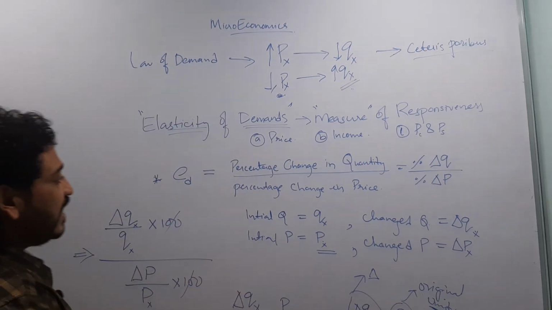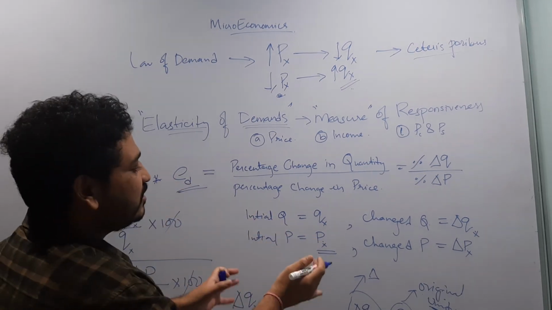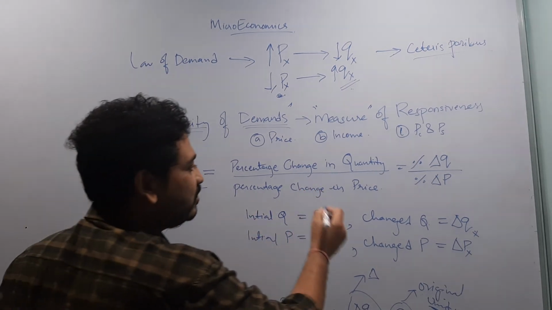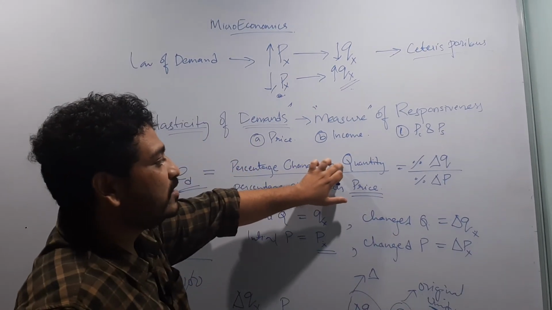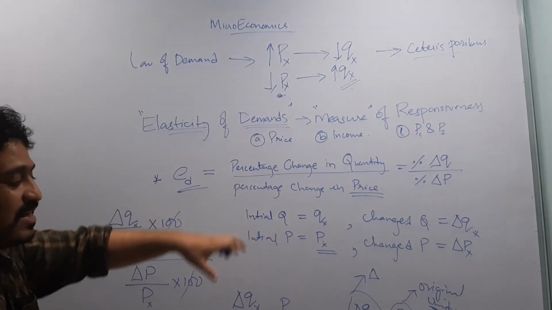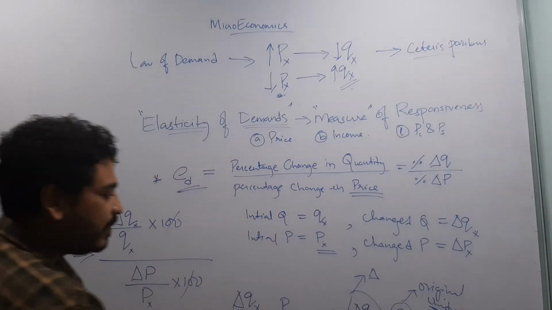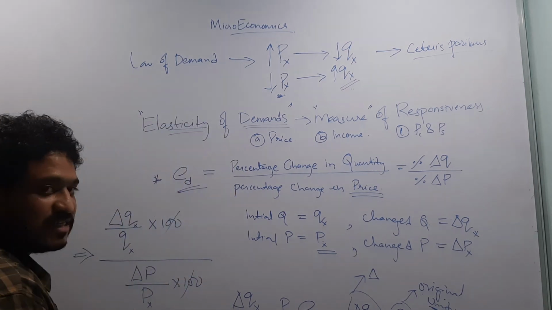In a nutshell, this is called price elasticity of demand, because here I have considered how quantity behaves with respect to price. This entire concept is also denoted by ED or EP, price elasticity of demand.